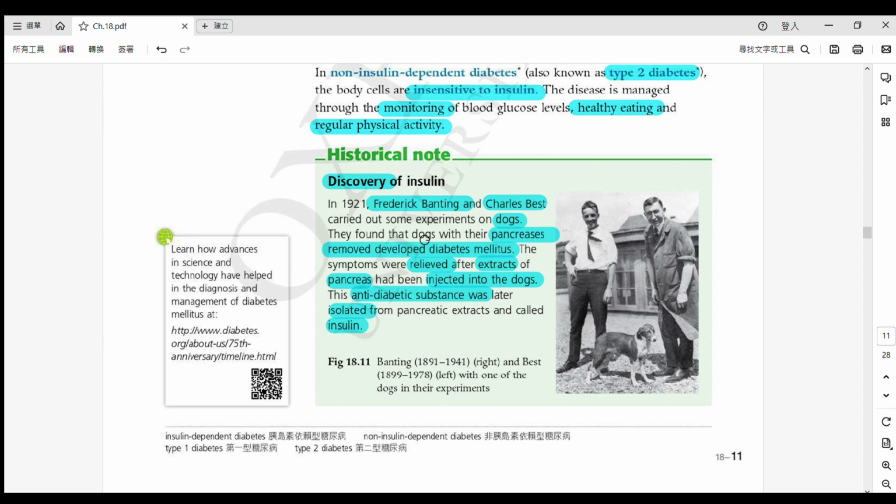And then the dogs with the pancreas removed, 拎走咗之後，the dogs develop diabetes mellitus. 就慢慢有咗糖尿病啦。So what did they do afterwards?